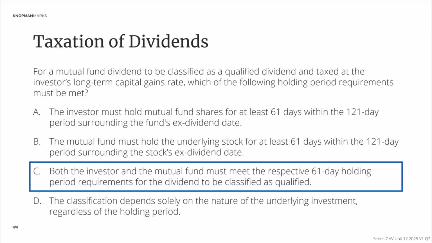So what that means is if you as an investor buy right before the X date, you're going to have to carry that stock over those next 61 days for that dividend distribution to be deemed preferred and enjoy the lower tax rate on it. So remember, for this mutual fund characteristic, both the investor and the mutual fund have to meet the holding period.